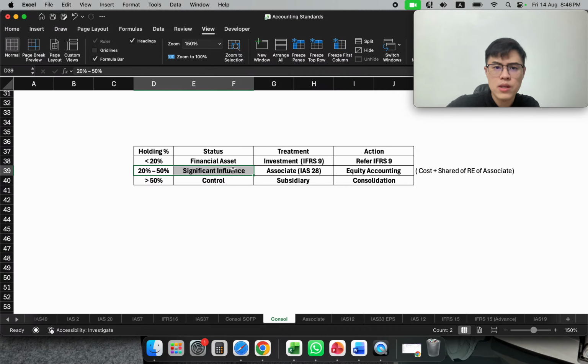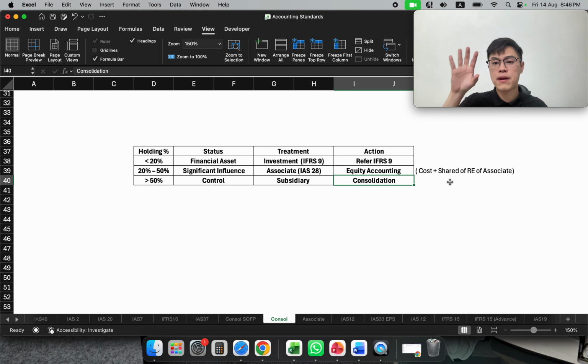Then this can also constitute control. That will be a separate topic. Today we are looking at the quantitative perspective: if you hold more than 50%, what are you going to do? You need to do consolidation, meaning combine your parent's account with the subsidiary's account into one account. We call it the group account.